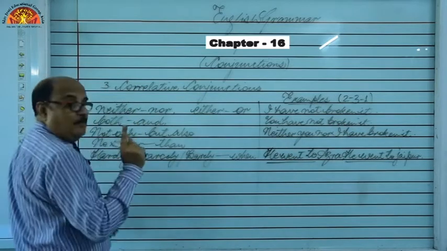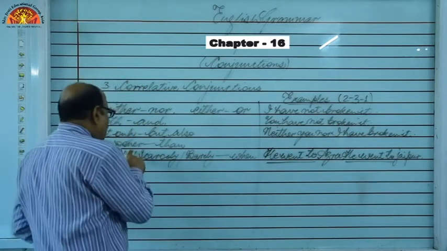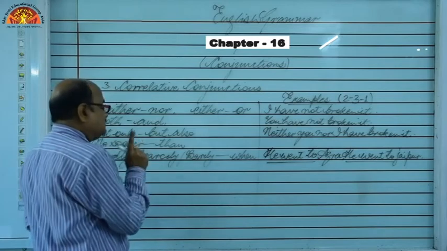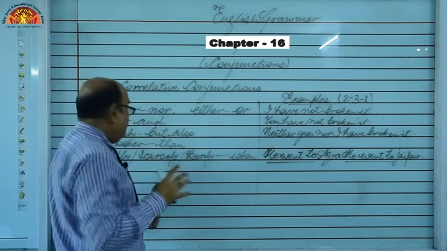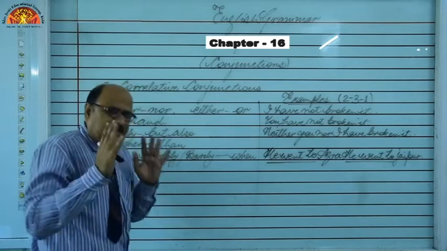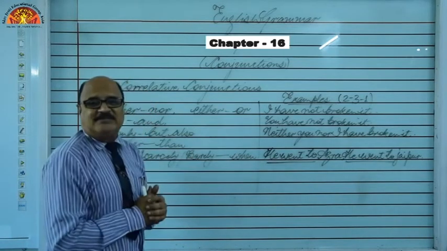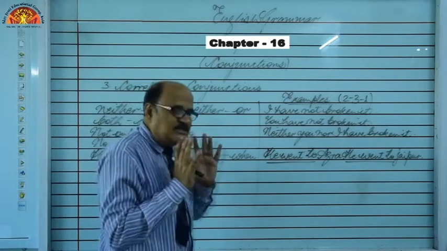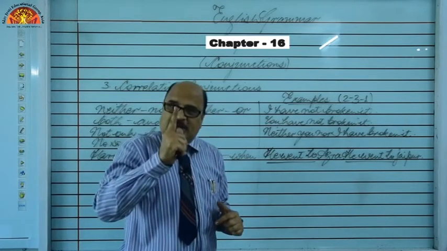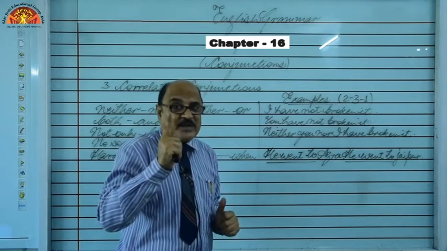No sooner than, mind it, always we have to use past tense and then, but if past tense is not there, but one thing is common, either present indefinite or past indefinite tense are used. If we are using present indefinite, we have to use do or does. Very important rule, do not get confused.